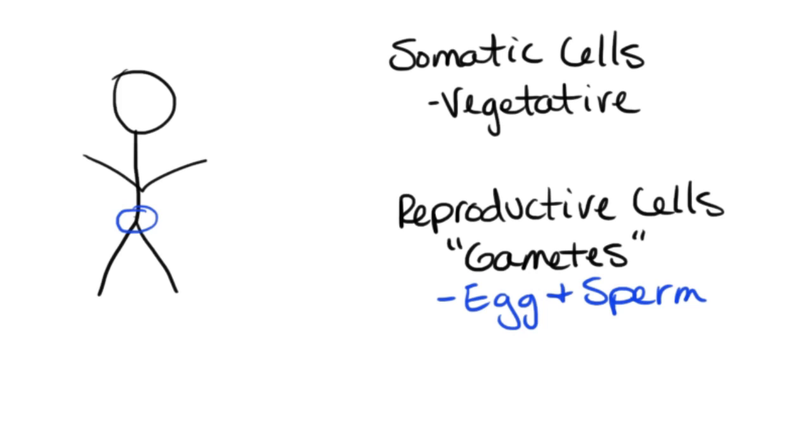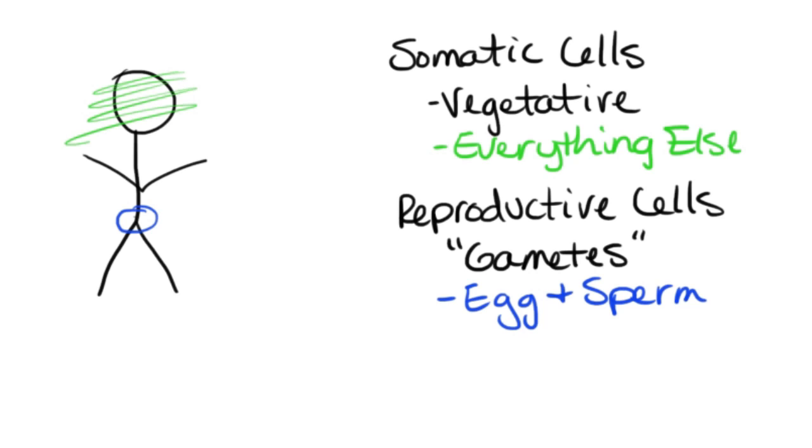Now the somatic cells, on the other hand, the somatic cells is really everything else. So all of the cells that make up the human body or the plant body that are not egg and sperm, so hair cells, skin cells, blood cells, you name it, all of those are considered somatic cells. So really with those, we're talking about cells located all over the body. So if I just do it like this, all of those areas, and really around here in the reproductive tissues as well, we're going to have somatic cells located. The type of cell division that gives rise to the somatic cells is going to be mitosis and cytokinesis.